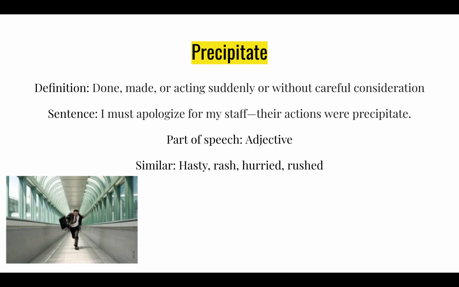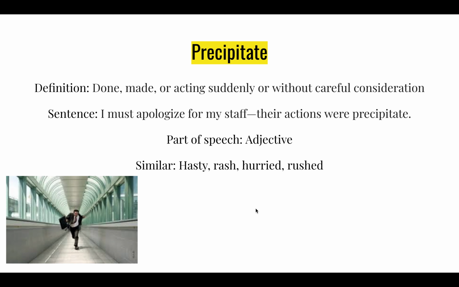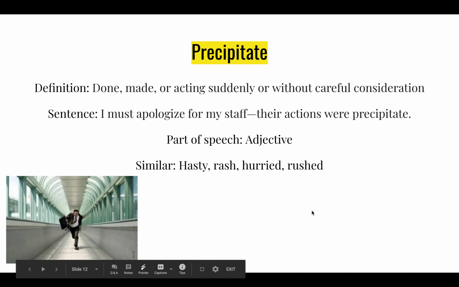Yeah, hasty and impetuous. That was the word I was looking for. Similar words are hasty, rash, hurried, and rushed. In the picture, you can see that someone is running either to catch a train or a bus, some sort of commute, because it's probably about to leave. So they're in a hurry to catch it.